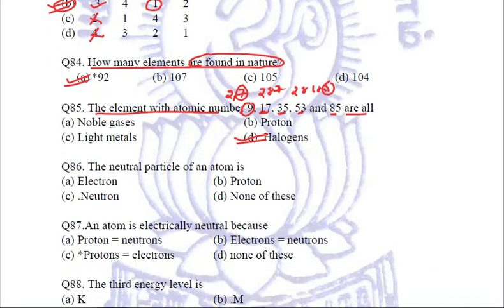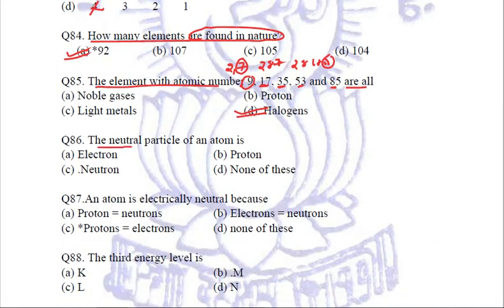Next question. The neutral particle of an atom is the simplest question I think which you have ever encountered till now in this chapter. We know that the neutral particle is the neutron. No need to tell about electrons and protons. I know you already know it. So let us come to the next question directly.